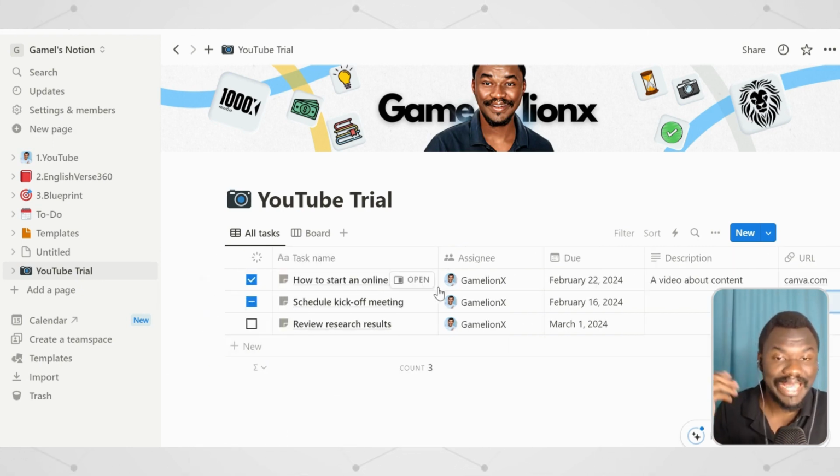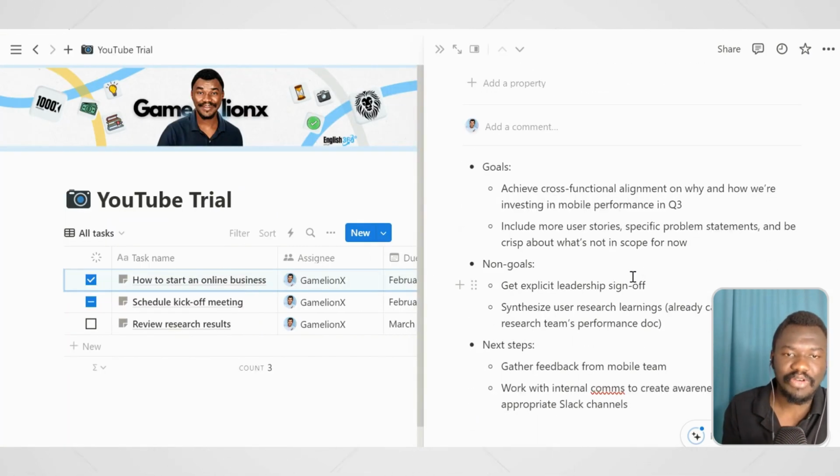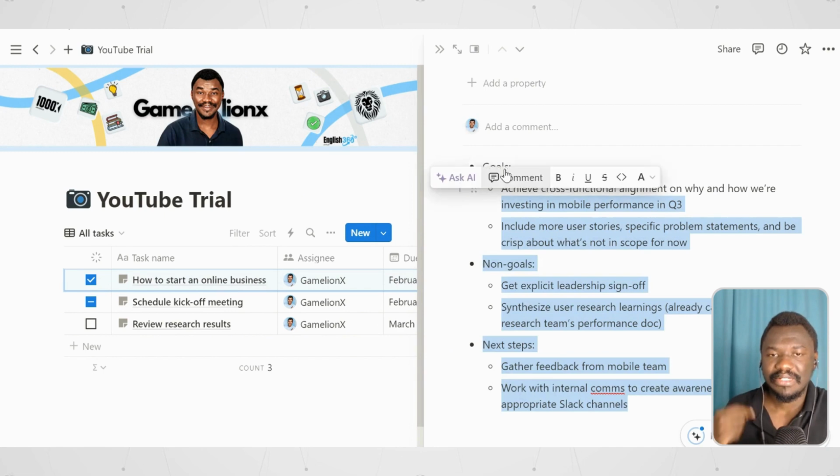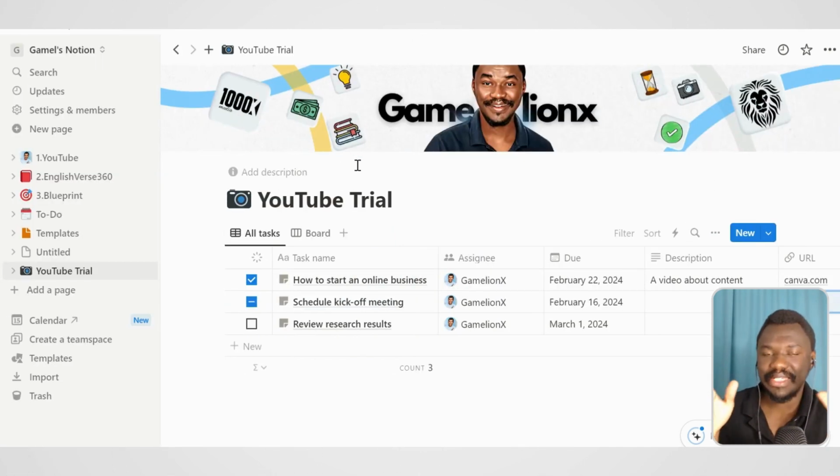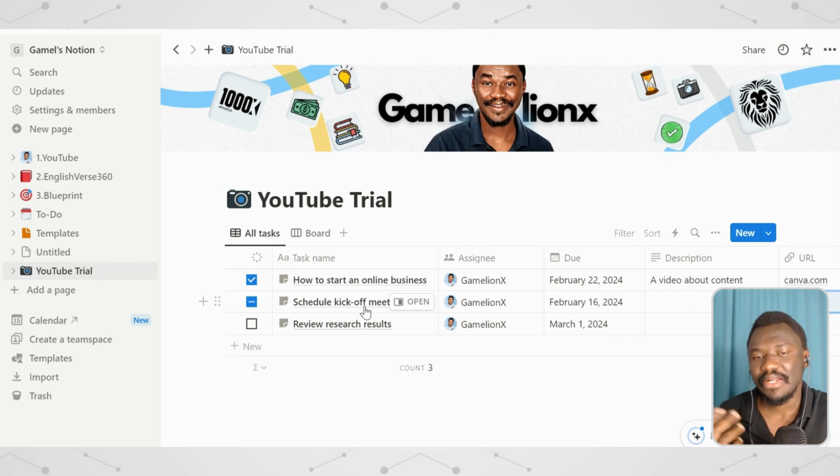And how do we enter one of these pages? You can just click open, and it opens up over here, and here you can fill out the form. The reason why I like the to-do list as the one to manage my tasks on the YouTube side is because it's much easier for me to navigate my tasks, and it looks much simpler for me.